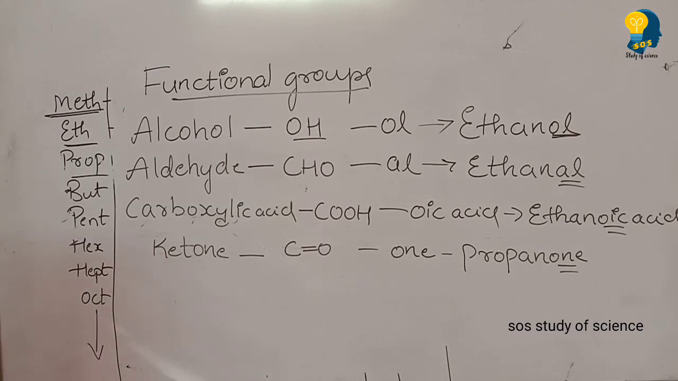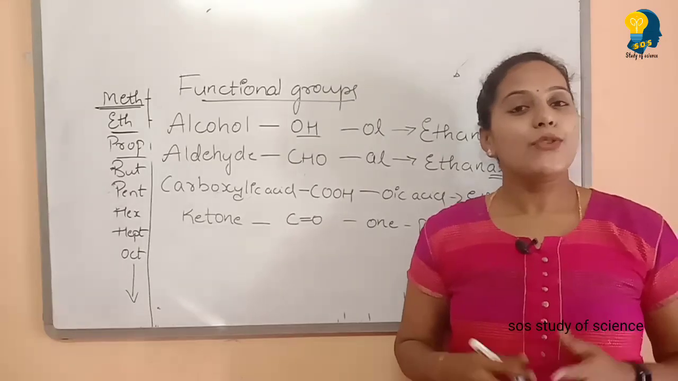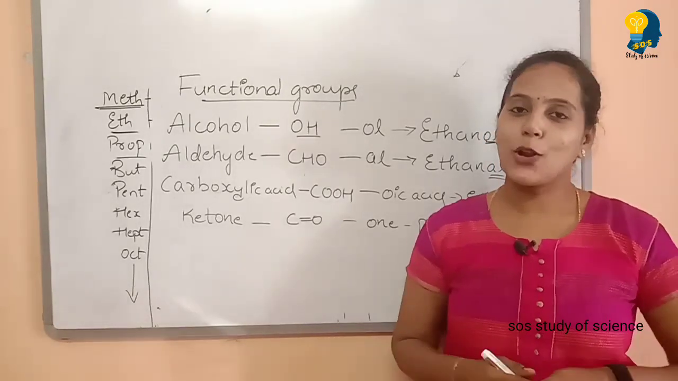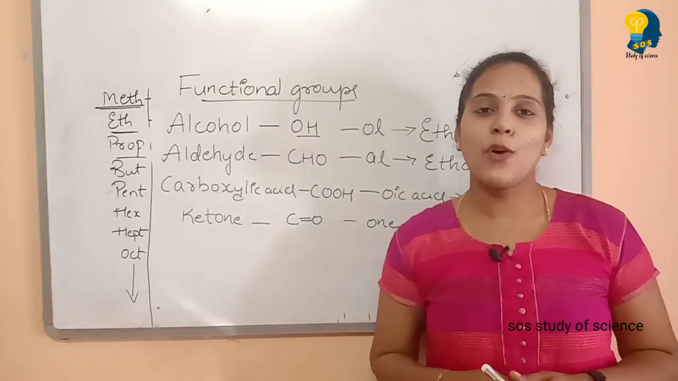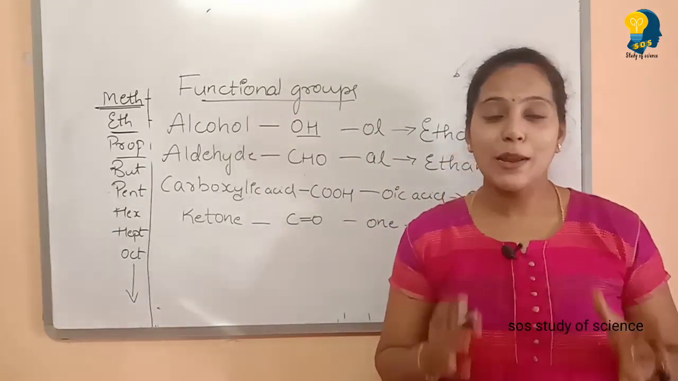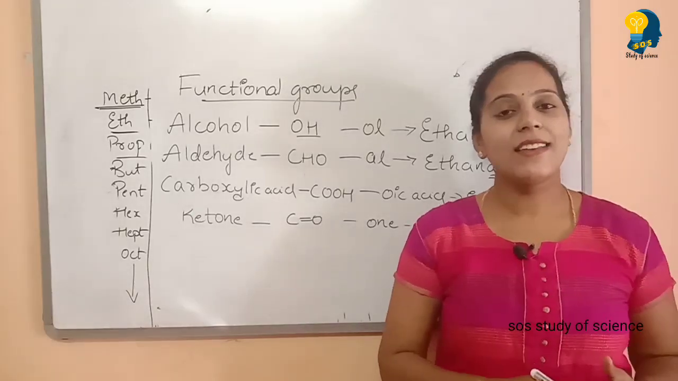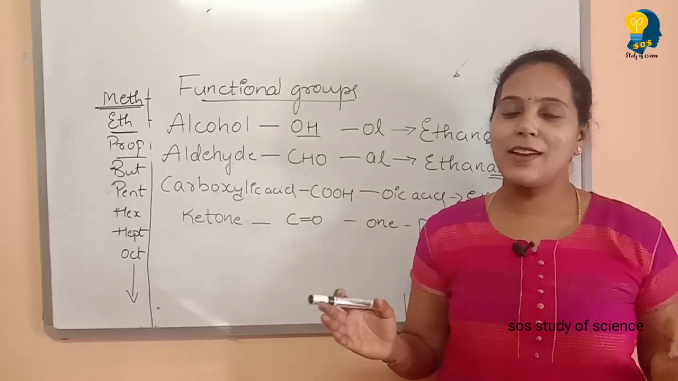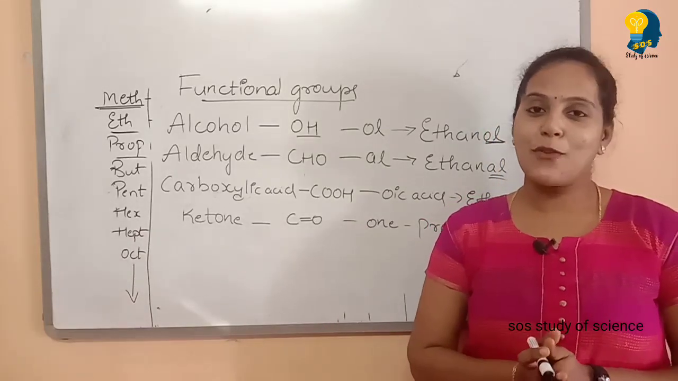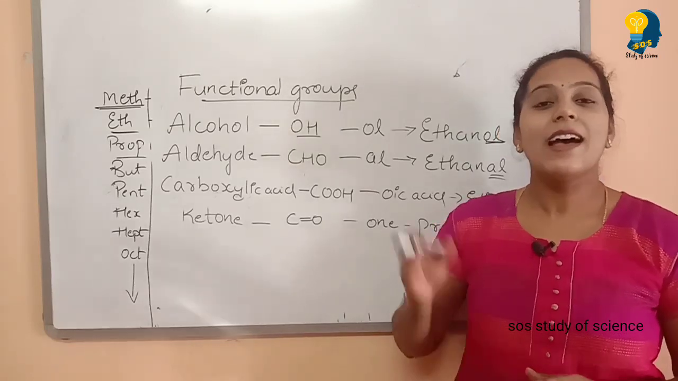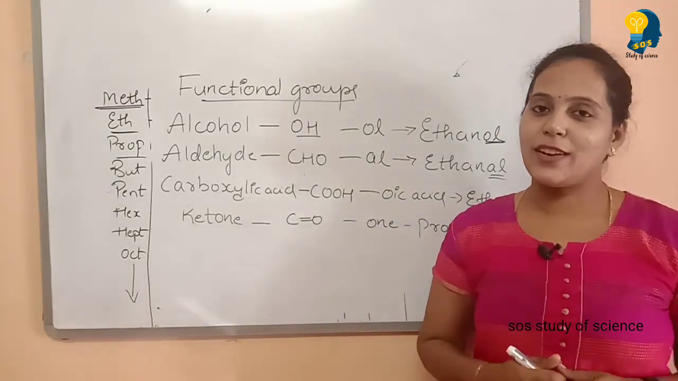and ketone contains ONE. Students, in part 2 of carbon and its compounds, I will teach you how to write the molecular formula and the structural formula for all these functional groups, and I will also explain very important concepts which are being asked in the examination. Hope you all have understood the basics of carbon and its compounds, how to write the molecular formula, structural formula and the electron dot structural formula for saturated and unsaturated hydrocarbons.